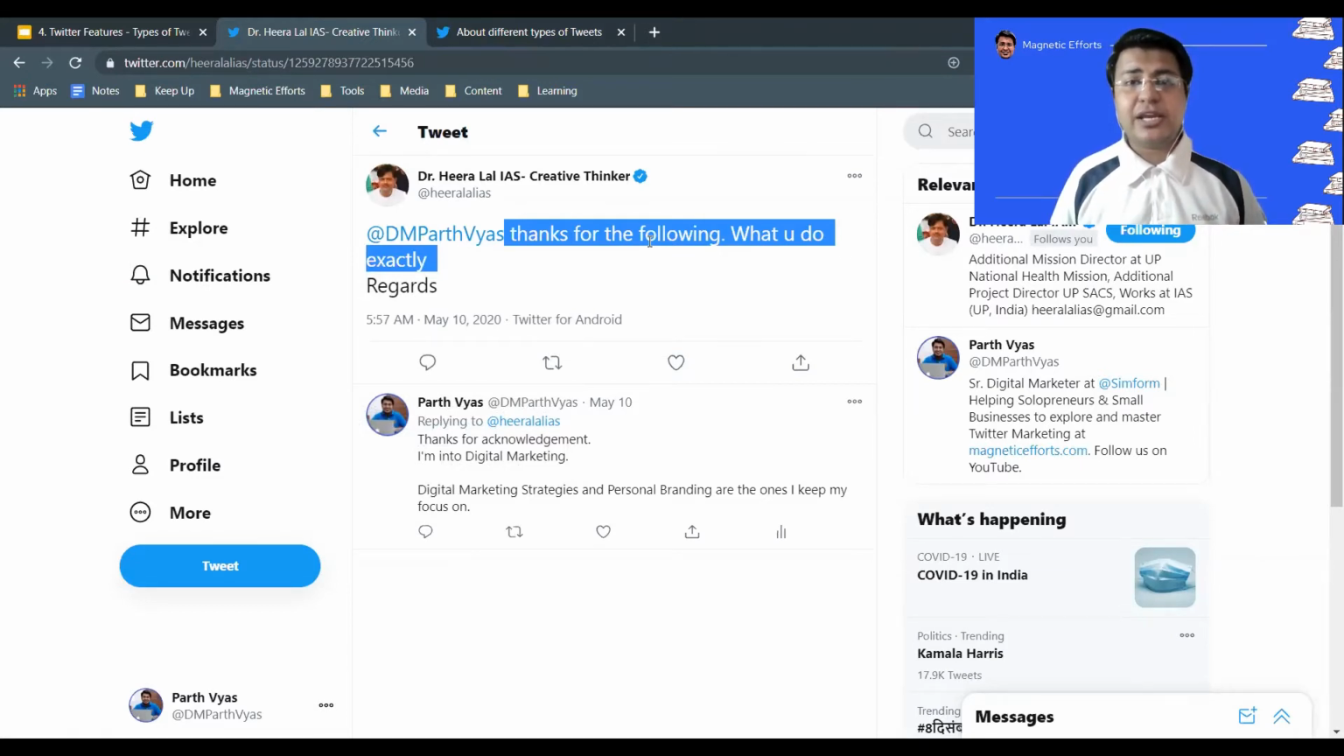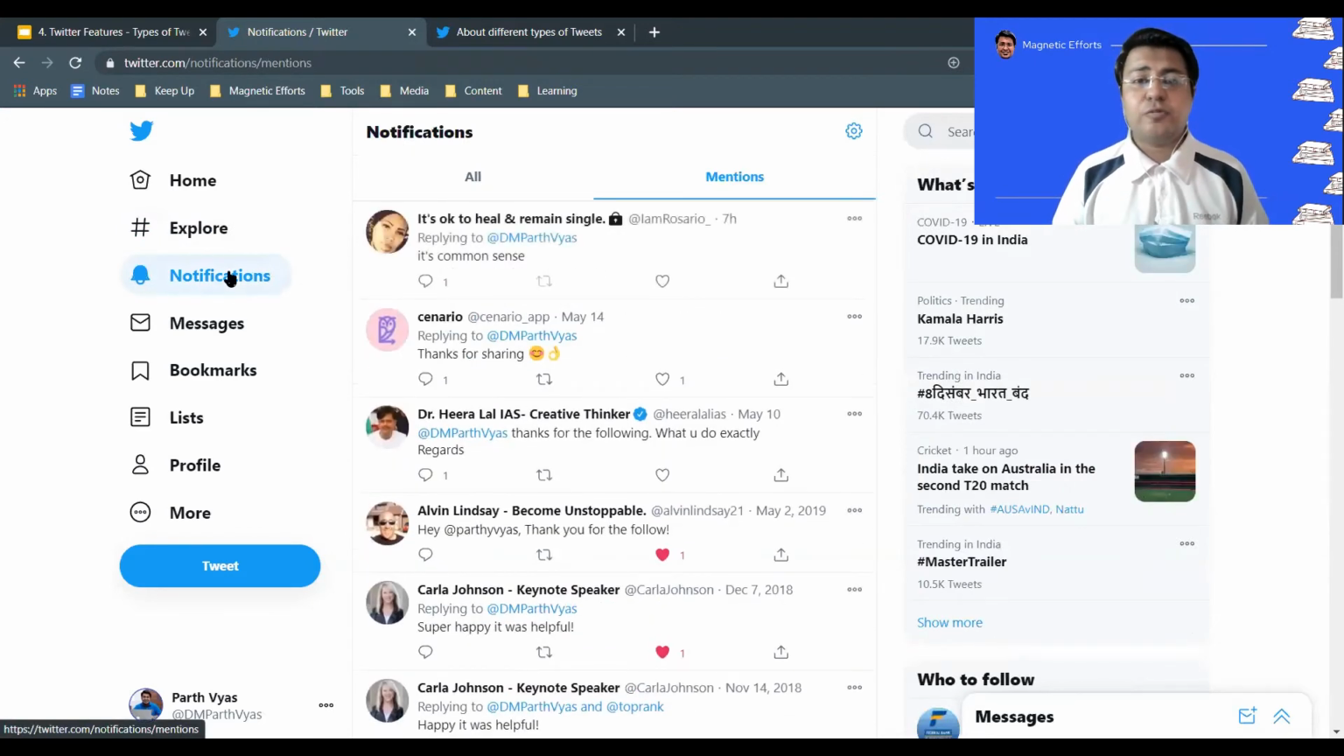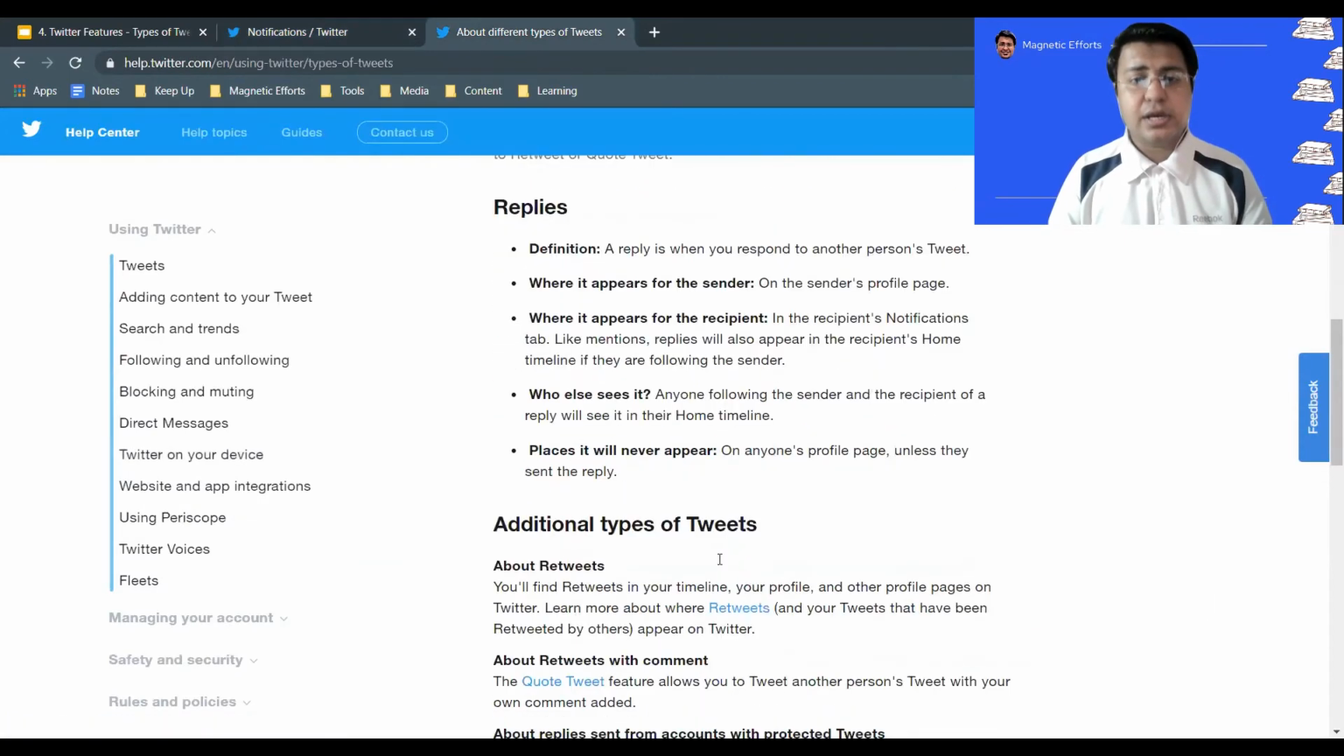The moment anybody follows you, you can simply tweet it out with their name by mentioning them, and you can ask about their information and how strengthening the bond can be, right? This is a very good thing. So I have covered where it would be shown for the recipient, it will be visible from the notifications tab, correct? And next is replies.